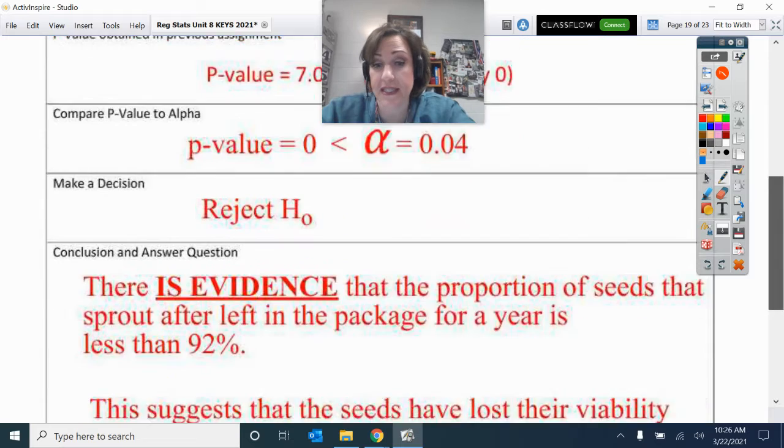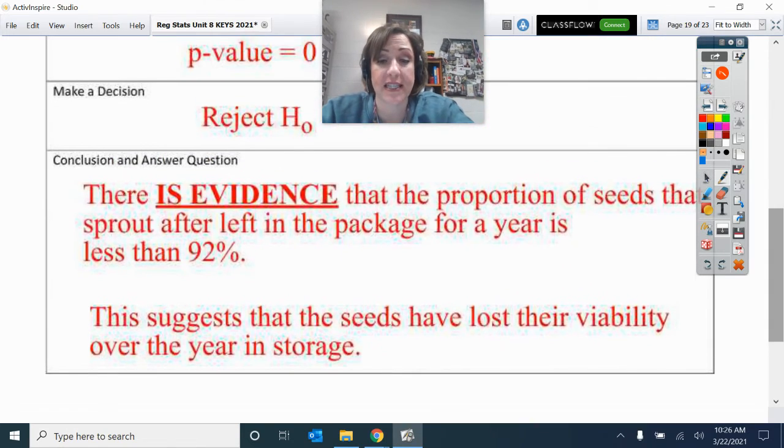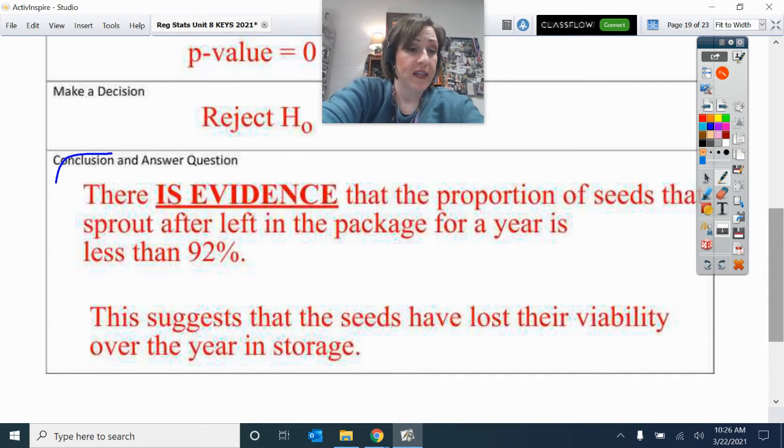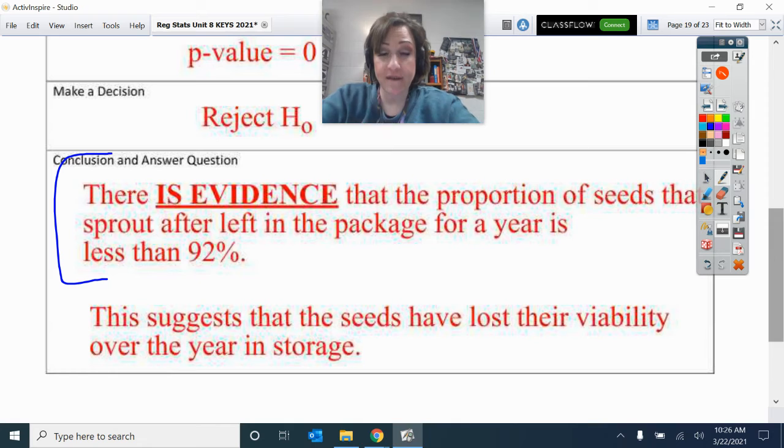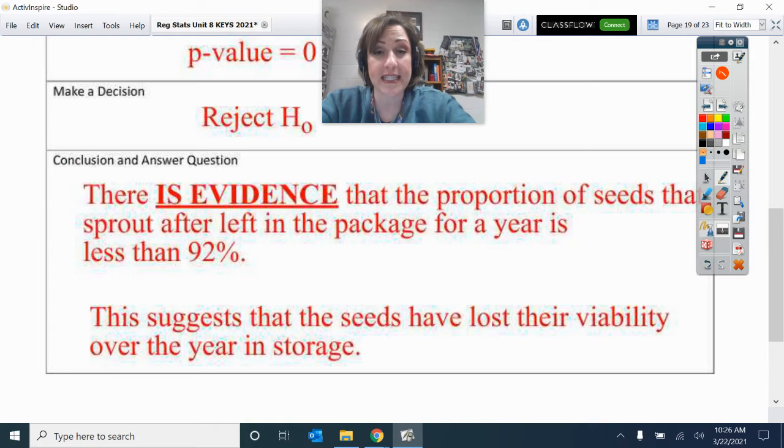Yes. This suggests that the seeds have lost their viability after 1 year in storage. Remember that a statement about evidence or no evidence is always about HA.